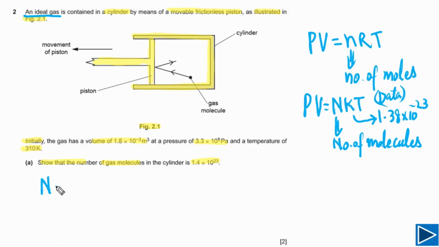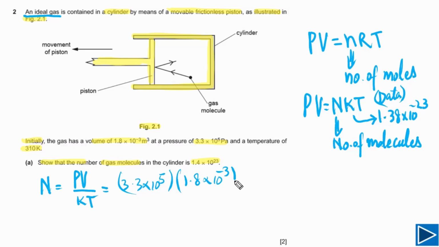Simply you can write down N is equal to PV divided by kT. The value of P is given, and this is 3.3 times 10 to 5 Pascal, and the volume is given, that is 1.8 times 10 to negative 3 meter cube, and k is a constant. This is the Boltzmann constant. We can write down its value, and the temperature is given. This is in Kelvin. It has to be in Kelvin. So if temperature is given in degrees Celsius, you need to convert it into Kelvin.